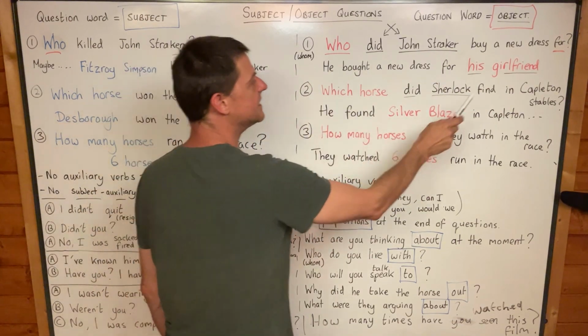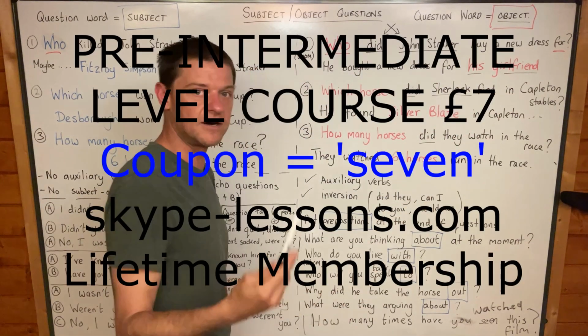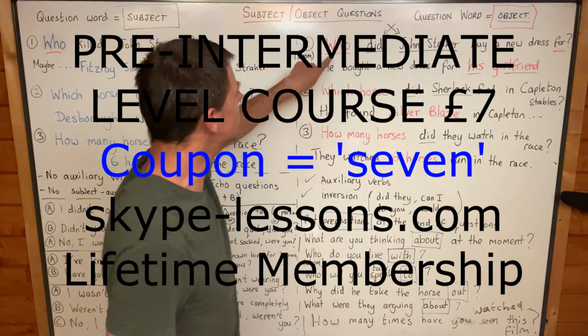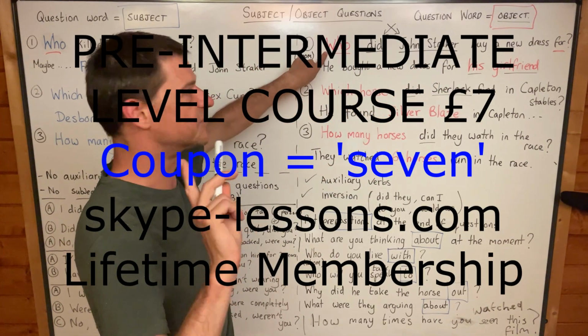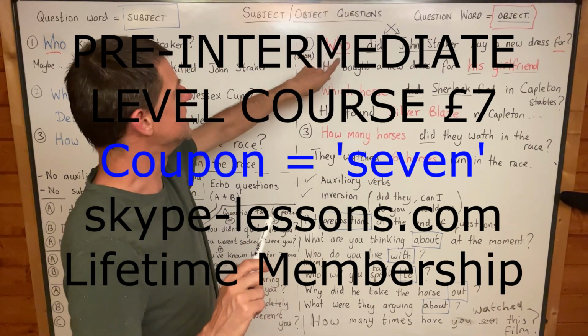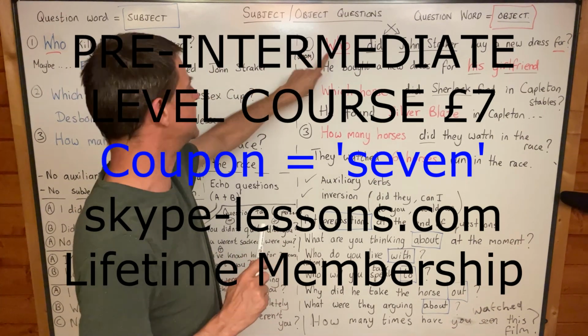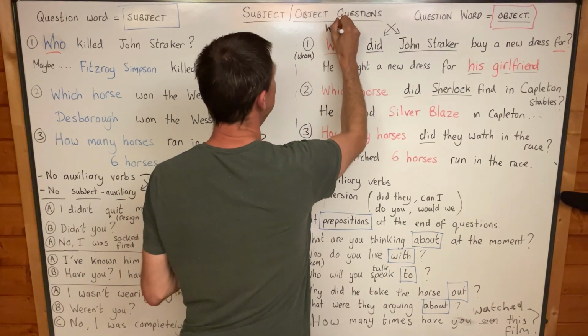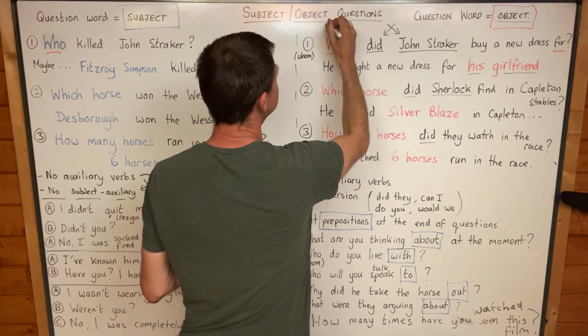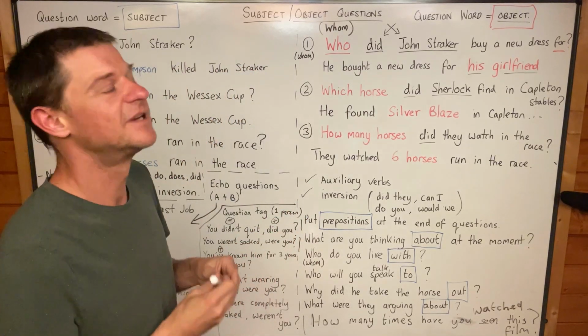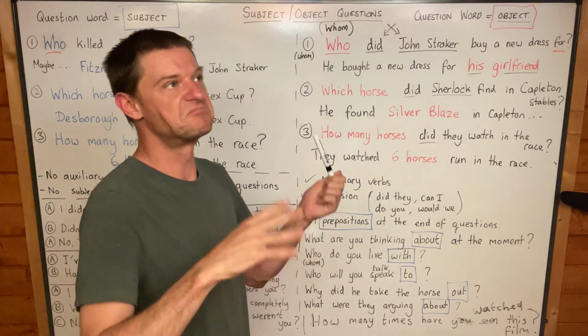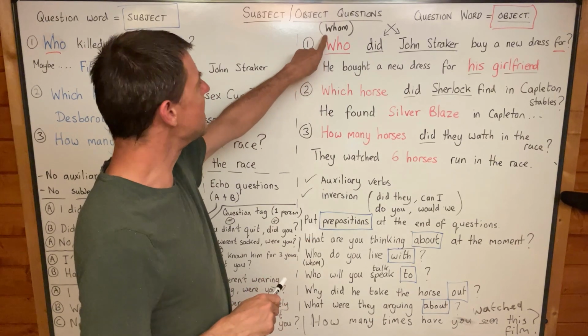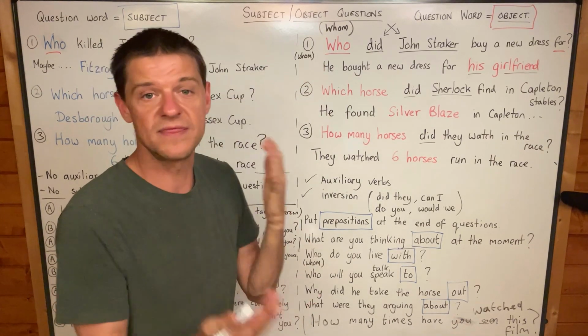It's not the he. It is the object of the answer, which means that this word, who, is not the subject of that sentence. It's the object of that sentence, which is actually why it's more correct to say whom. But I want to warn you that most natives, 99%, never ever use whom when they speak.